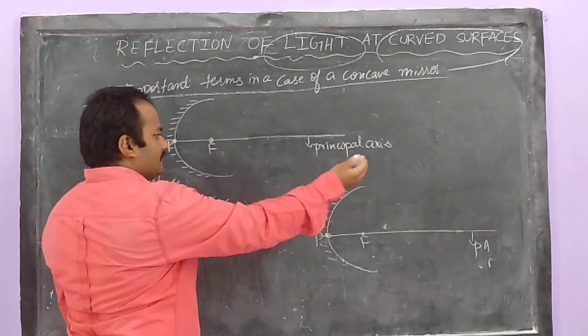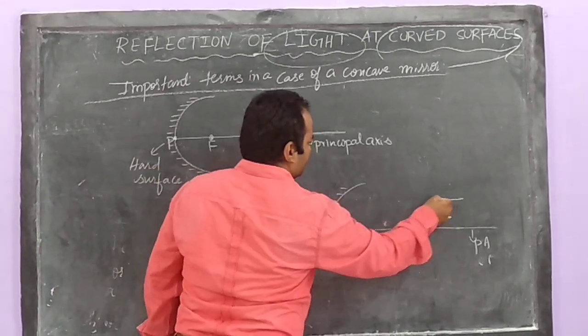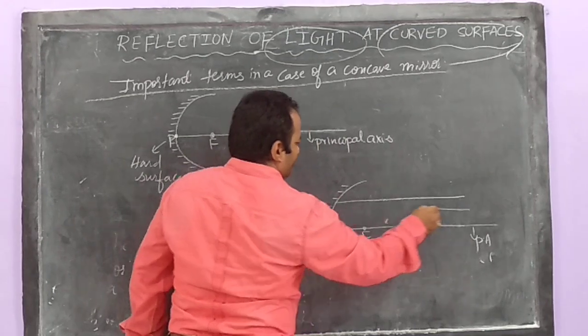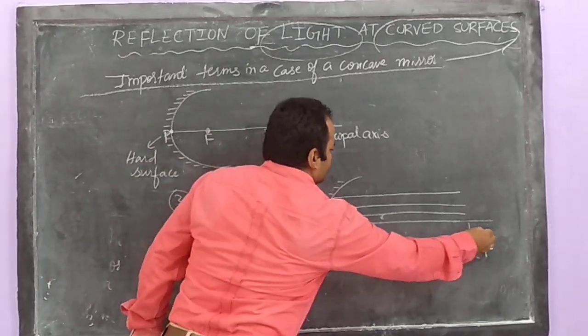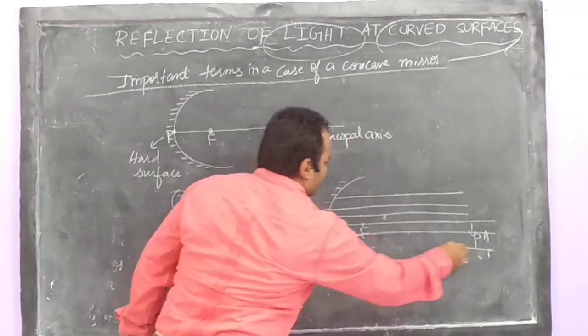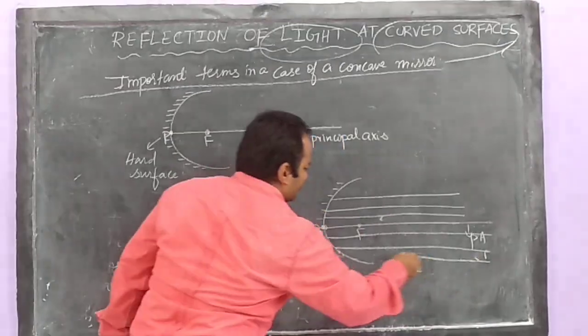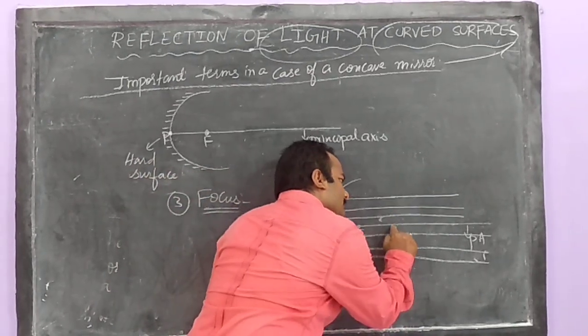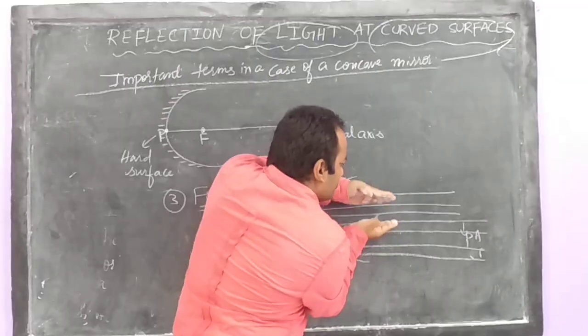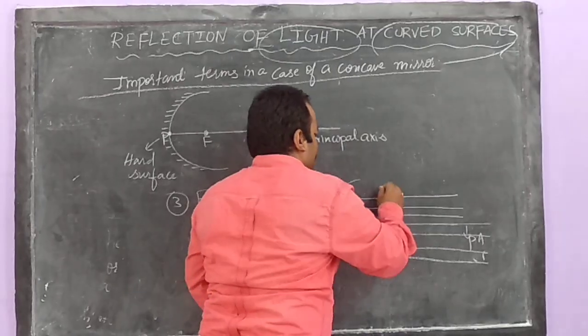Let us assume the rays are coming from infinity, and these rays are parallel to the principal axis. See, the rays are coming from infinity, parallel to the principal axis.